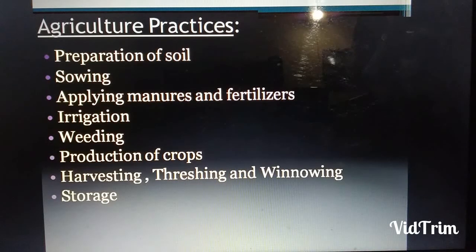We need to store the grains in dry storage or cold storage. Generally we store all the moisture crops in the cold storage, and dried grains are stored in dry storage.